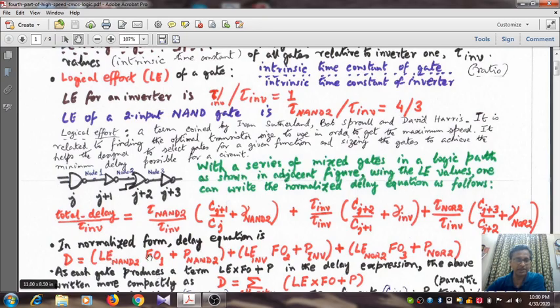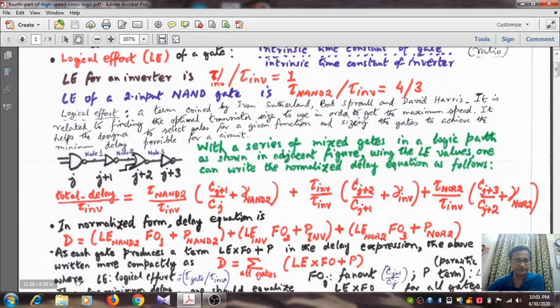For the timing, just look at the symbols. LE of NAND2 multiplied by FO1 plus P of NAND2, plus the second parenthesized subterm, which consists of two terms, namely the product of logical effort of inverter multiplied by FO2. Okay, so what is FO2? That is Cj+2 divided by Cj+1, and this P subscript INV stands for the parasitic term of the inverter, plus the third parenthesized subterm, which corresponds to the product of logical effort of 2 input NOR gate and FO3, that means the fan out factor when we are considering the NOR gate, that means Cj+3 divided by Cj+2, plus the P NOR2, that is the parasitic term corresponding to a 2 input NOR gate.